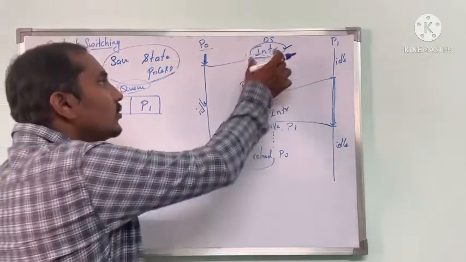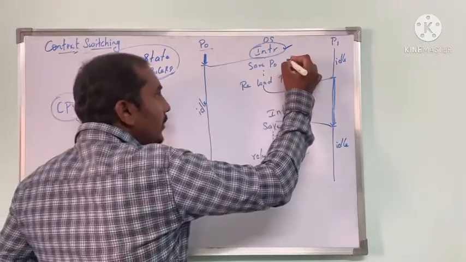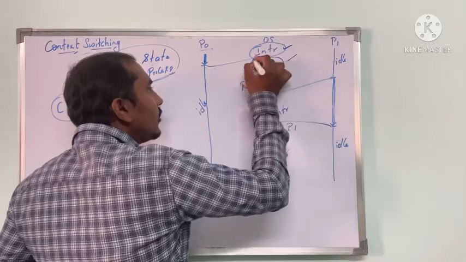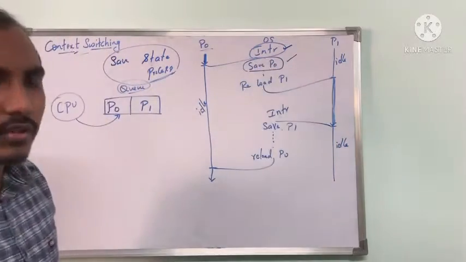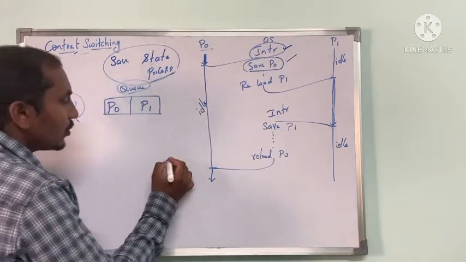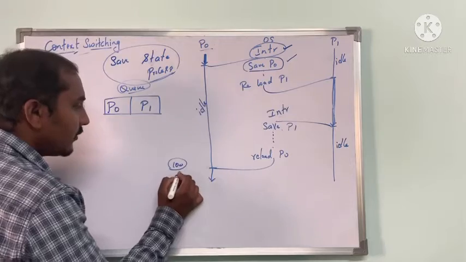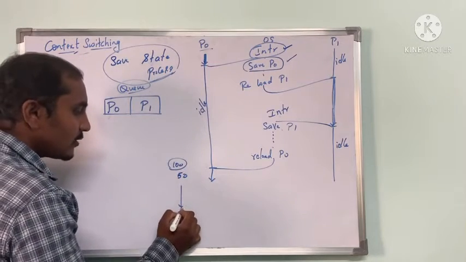In that case, those things will be considered as an interrupt. So when the interrupt comes, we'll go for the second thing, called save the P0. In the sense, the process P0 was in which state? For example, in process 0 I have 100 lines of code. In that I have executed only the first 50 lines. The next 50 lines of code are pending.